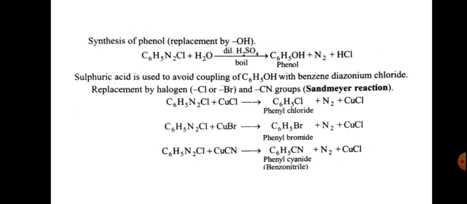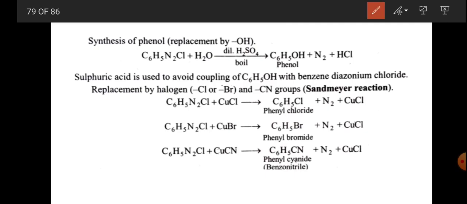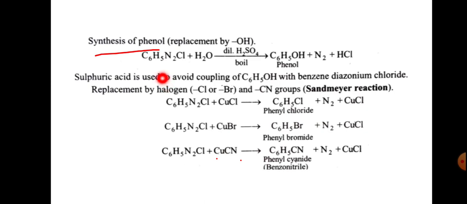And synthesis of phenol. C6H5N2Cl, benzene diazonium chloride, plus water in presence of dilute H2SO4, and on boiling we get C6H5OH phenol plus N2 and HCl.